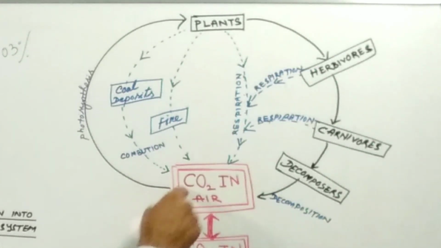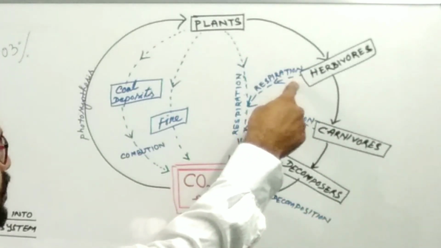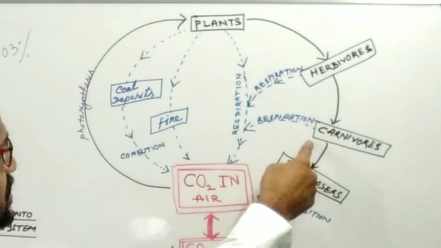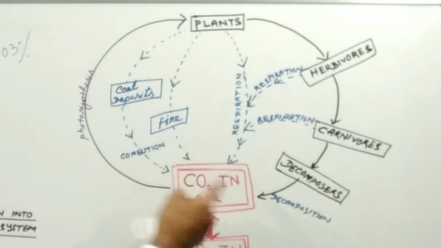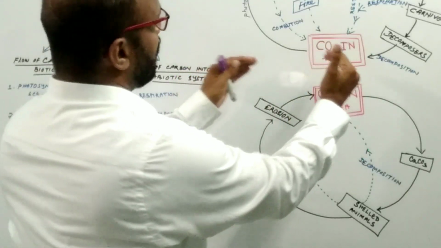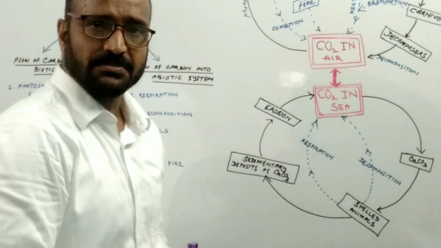that is the air. So the plants, this is the respiration, and the herbivores, this is the respiration, the carnivores, they respire and release carbon dioxide into the air or into the abiotic system. So this is one half of the cycle, and this is another half of the cycle.